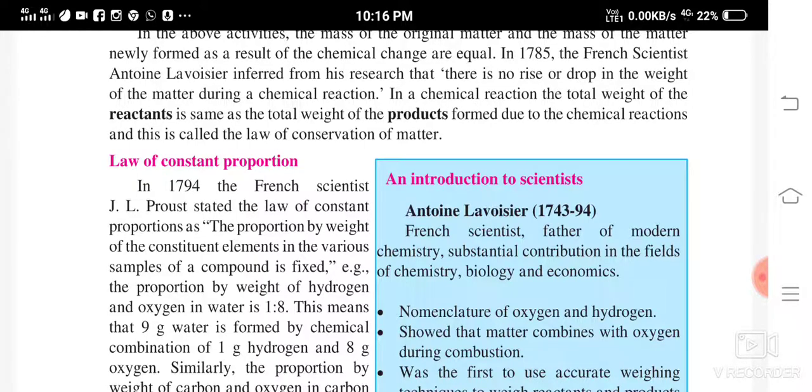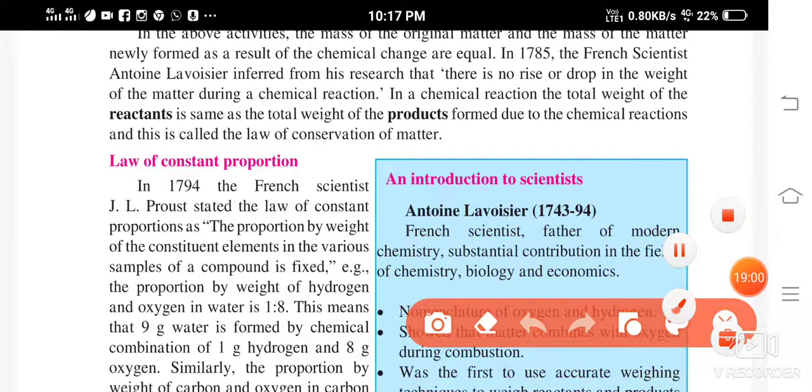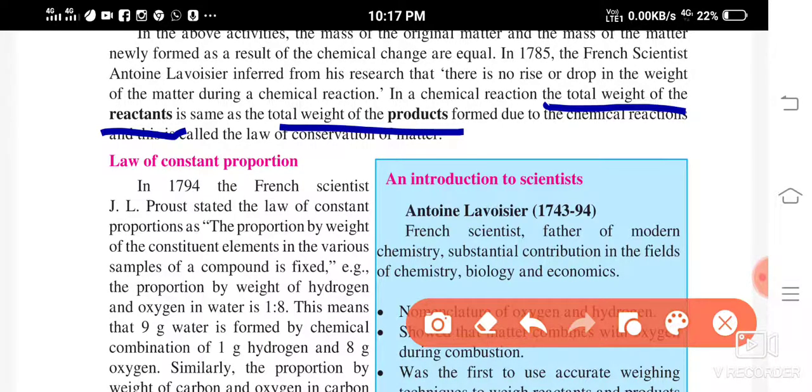So there is no increase, and there is no loss in the weight of the matter. So no gain, no loss during the chemical reaction. So in a chemical reaction, the total weight of the reactants, this is important, is same as the total weight of the products.